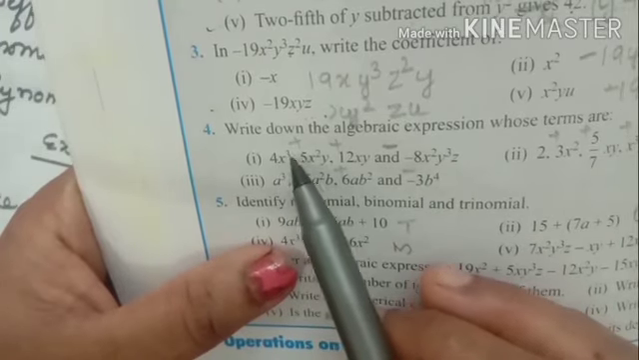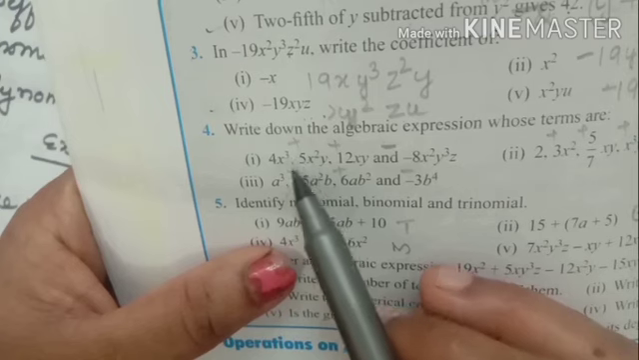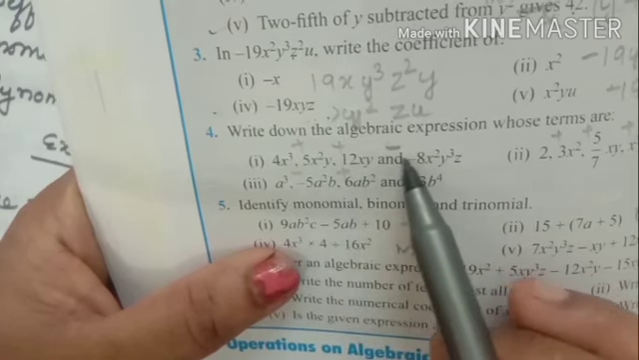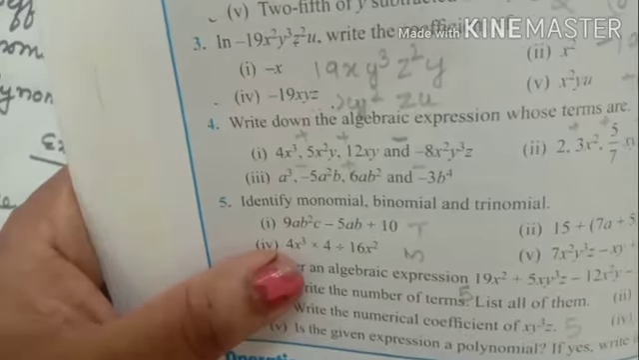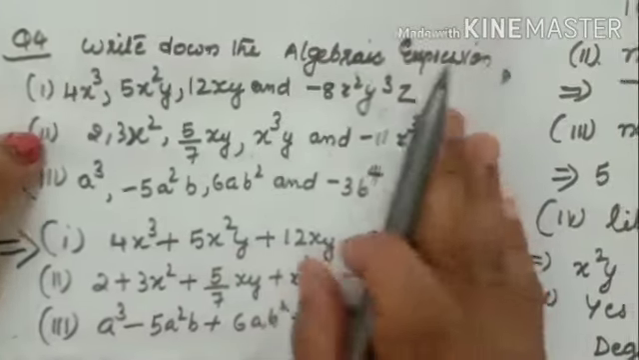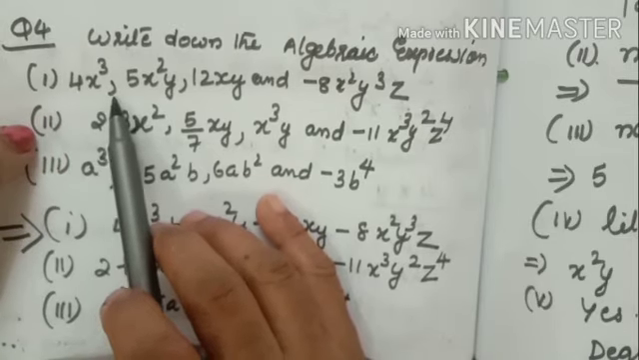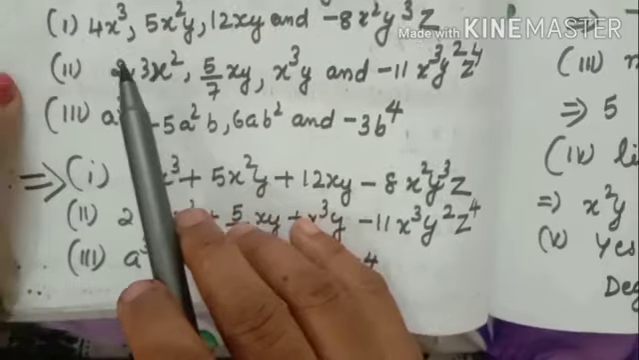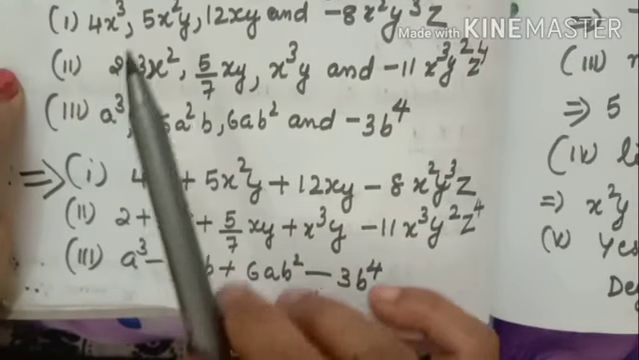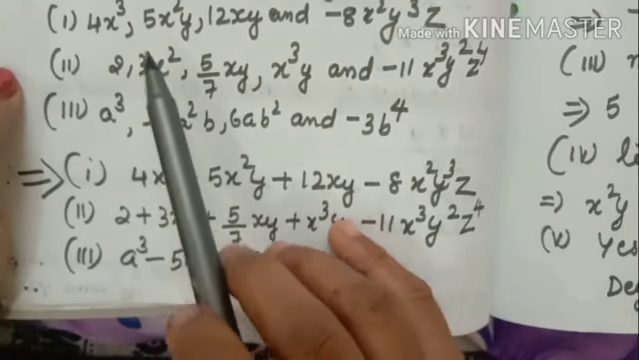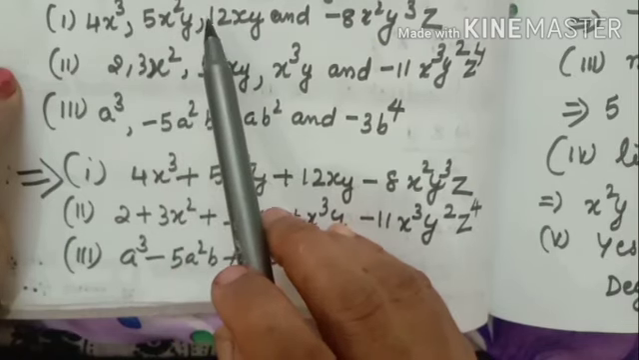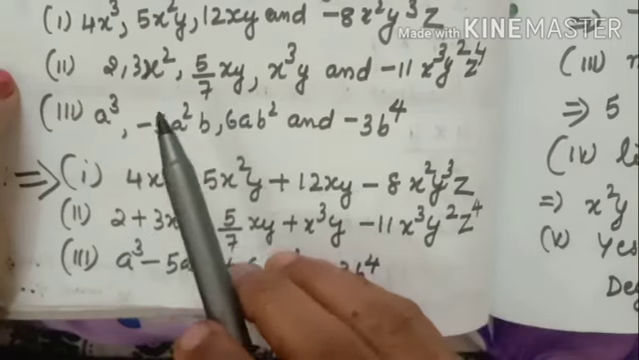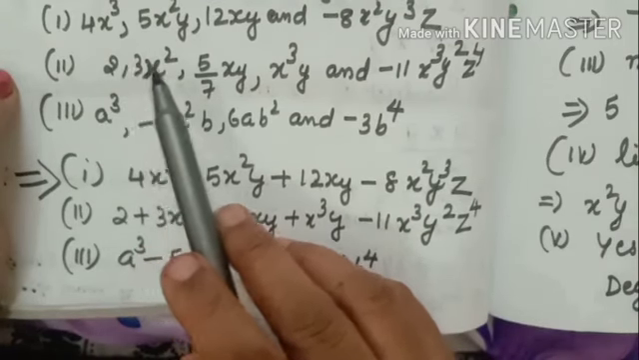What will you get? 4s cube plus. Nothing sign is there, meaning plus. Take out the comma, here also plus. Here minus sign is there. Write out the algebraic expression. See, I take out the comma: 4s cube, instead of comma plus, because here no sign, so plus sign. Here also no sign so plus. Here already minus sign is there. Take out the comma and you write it.